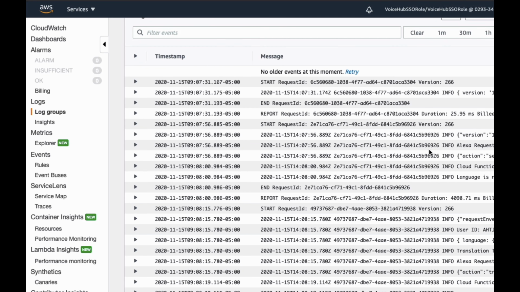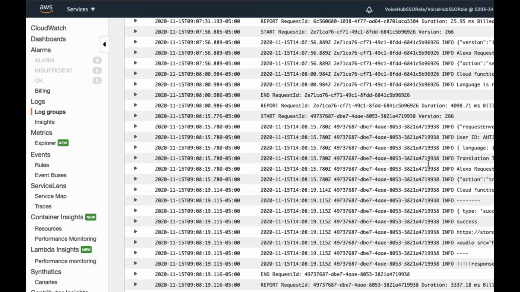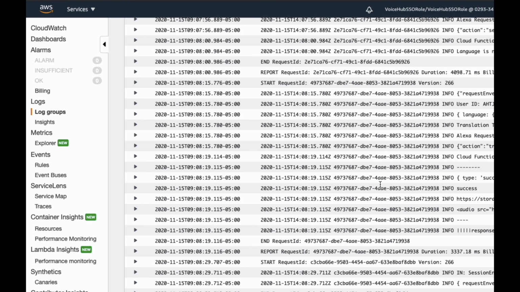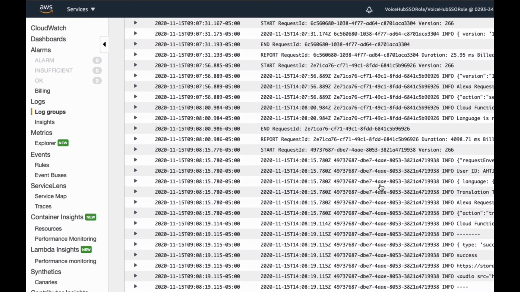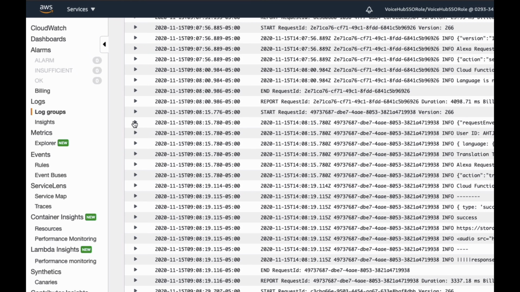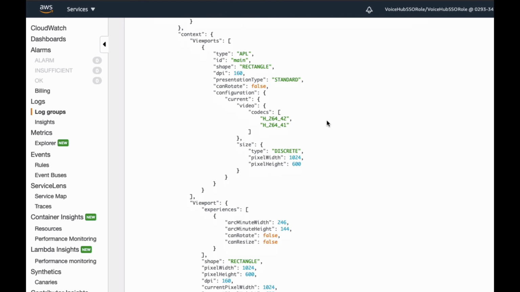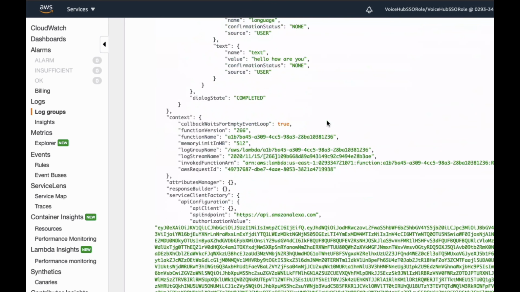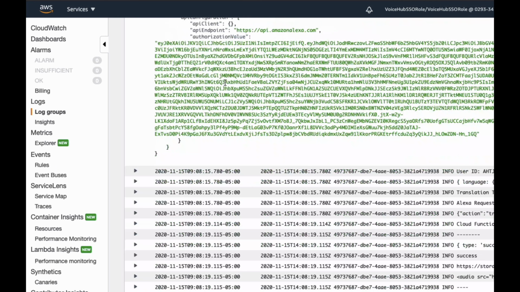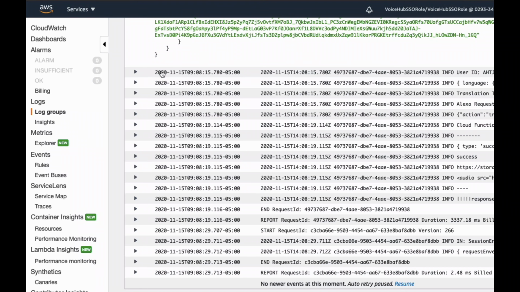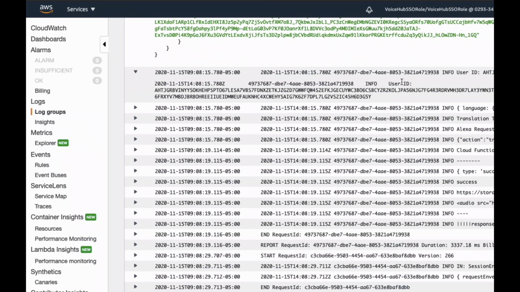It'll log some additional stuff, but like we can see here, this is the stack trace for the translate intent. So yeah, this was the initial request payload. This is that big object I was talking about. It's all the data that comes over. See the text, hello, how are you? So we can access all that stuff. And remember I printed the user ID. I logged it to the console.